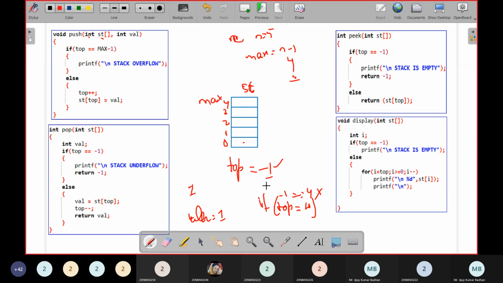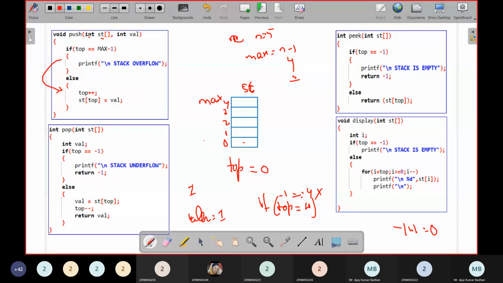No, condition fails, which means we are having empty slots. It is not overflowing. So what I have to do? I'll simply skip the if statement, come to the else part. So what I'm doing here, top plus plus. What do you mean by top plus plus? You are incrementing. So top plus plus means this minus 1 will be replaced with which value? You are incrementing by plus 1. So minus 1 plus 1 means how much you're going to get? 0. Top equal to 0.